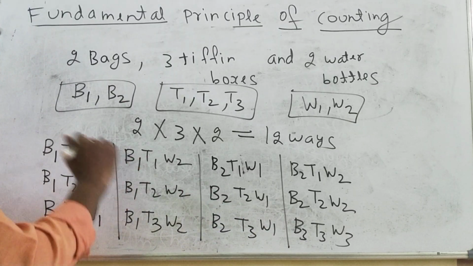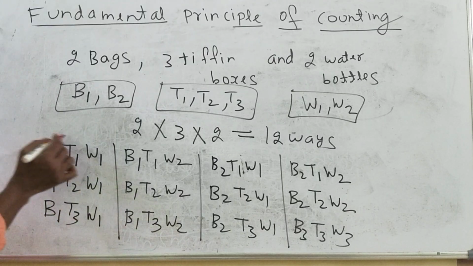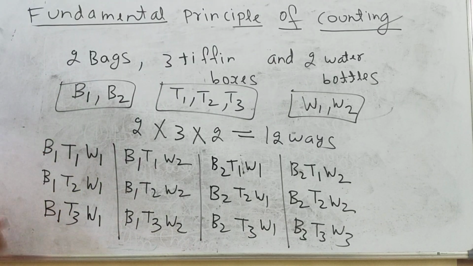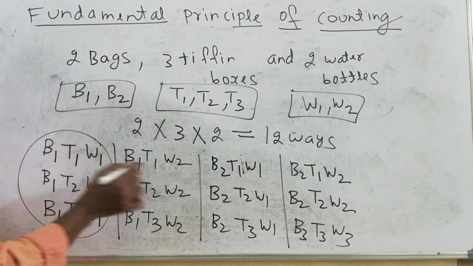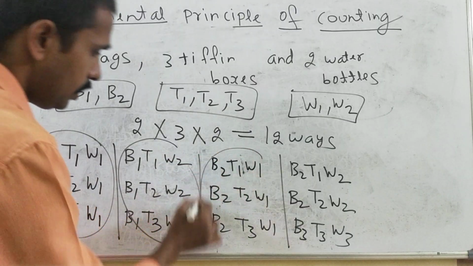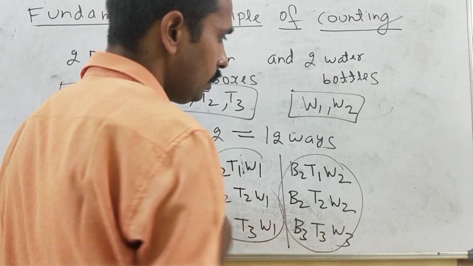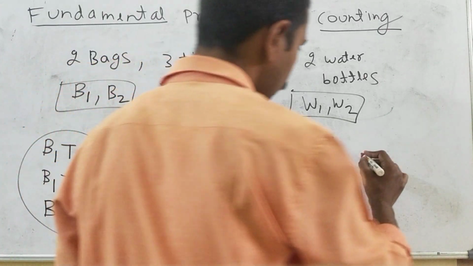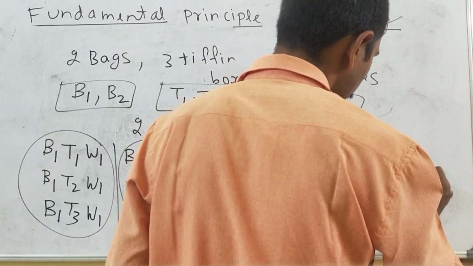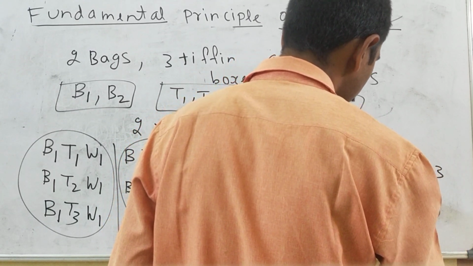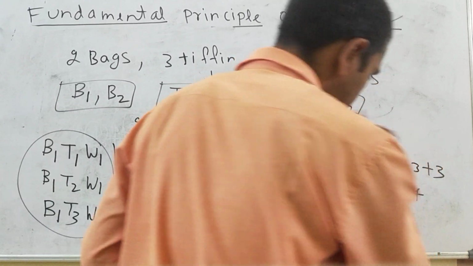How many? 3 plus 3. Okay, 3 ways here the first time, 3 ways here, and here also 3 ways, and here also 3 ways. So if we add all of them, 3 plus 3 plus 3 plus 3, how many times? 3 fours are 12 ways.